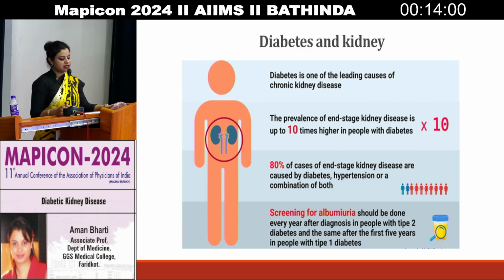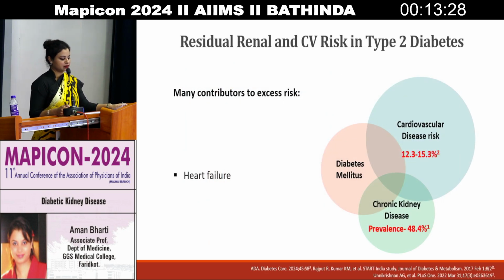So as we all know, diabetes is one of the leading causes of CKD, and the prevalence of end stage CKD is 10 times higher in people with diabetes, and 80% of end stage renal disease is caused by diabetes, hypertension, or a combination of both. So in this scenario, screening for albuminuria should be done yearly after the diagnosis in people with type 2 diabetes, and likewise after the first 5 years in people with type 1 diabetes.